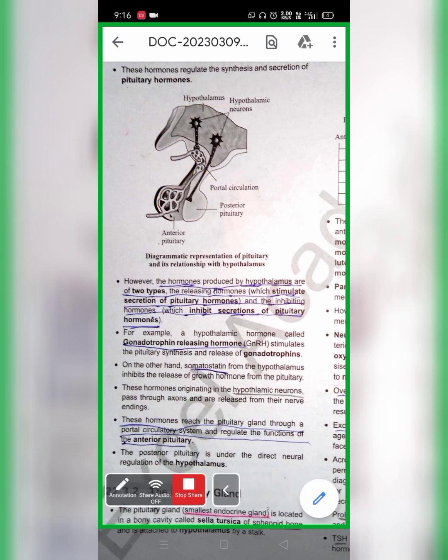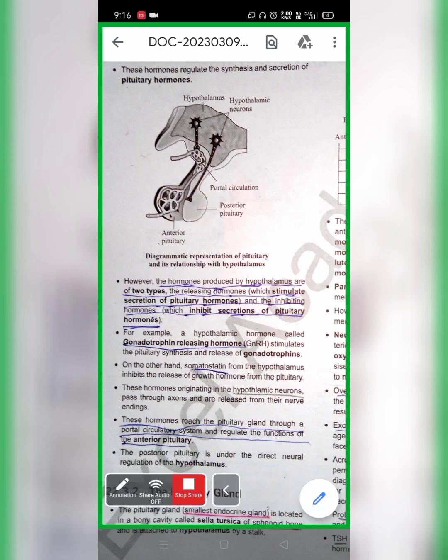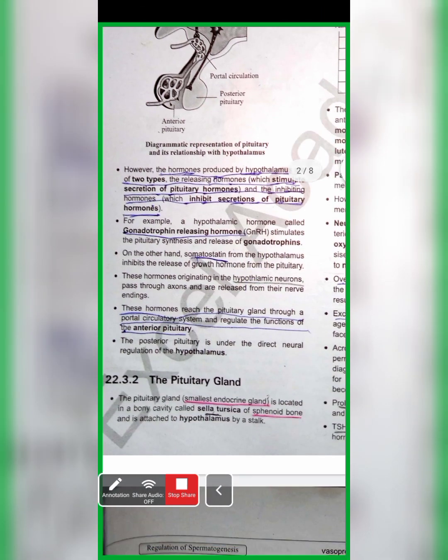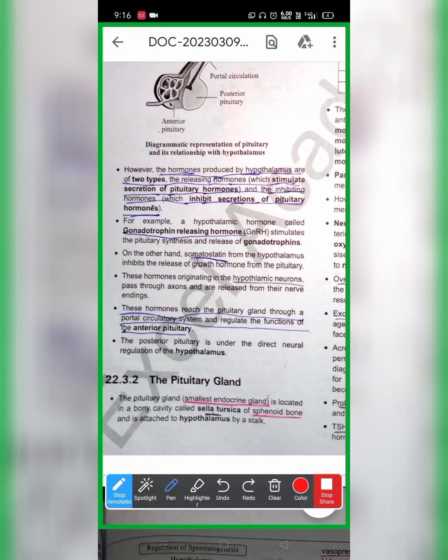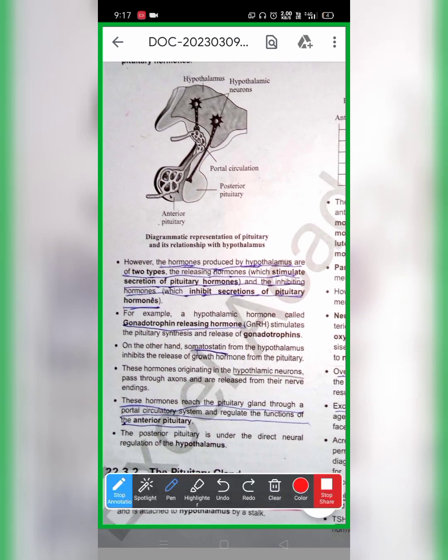The pituitary has two partitions. The first is the anterior pituitary, and the second is called the posterior pituitary. The last important point to remember about the hypothalamus is that the portal circulation is mainly for the anterior pituitary.